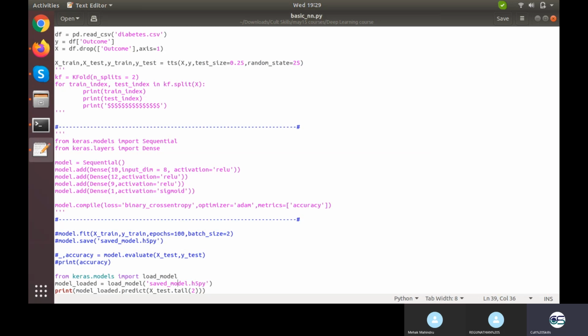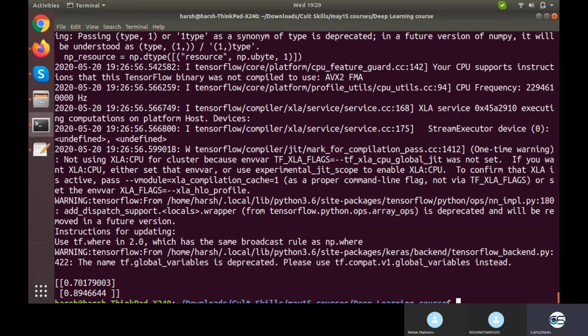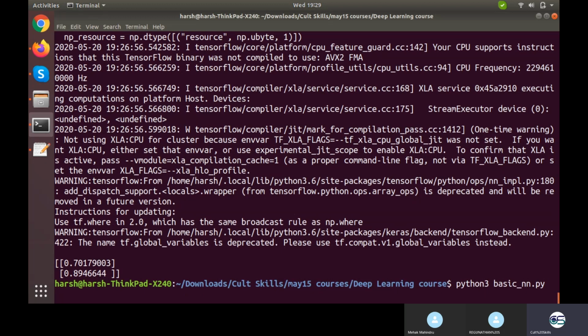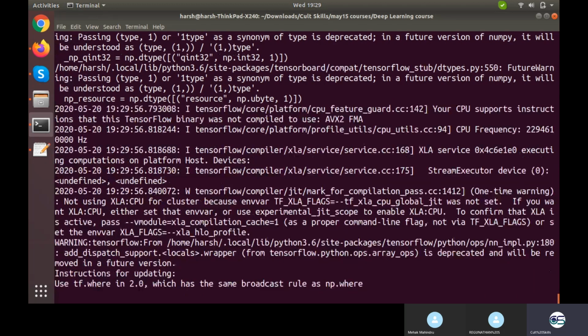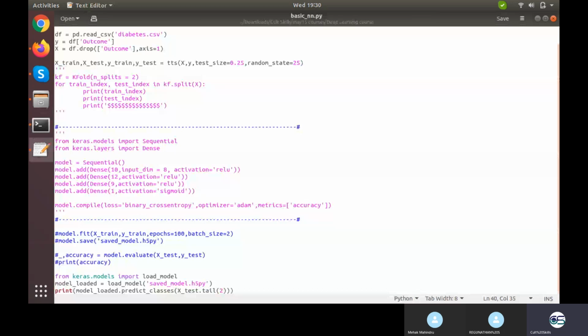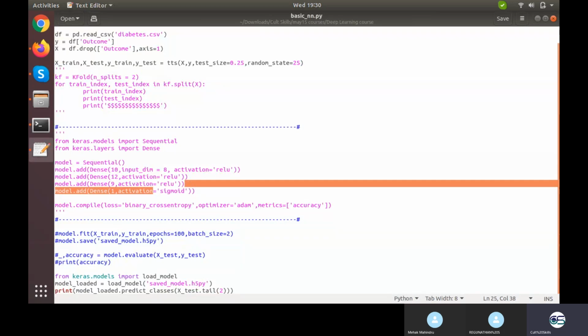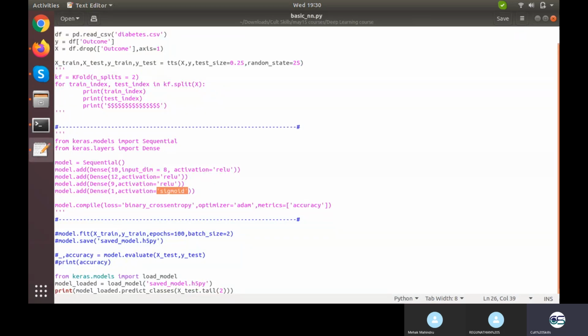Now, my data set is all about classes. It is not about 0.89 or so. It is about sugar level or sugar class. So there is predict, or we can use predict classes. It's better to use predict classes right here because you want to predict the class. 70 and 89 both will fall under 1 and 1. You can see that even after sigmoid, I was getting 0.79 or 0.89 or so, because sigmoid didn't work for that. Predict classes will turn your sigmoid value into the class, not the sigmoid value.